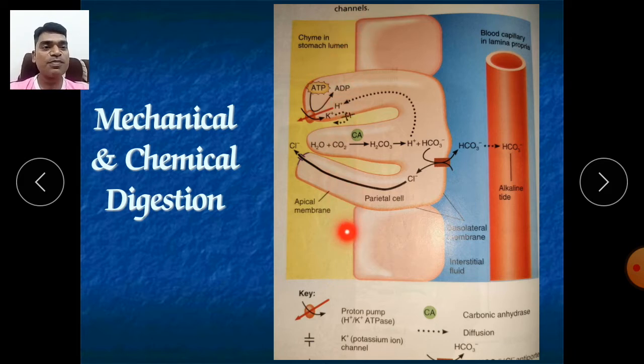Okay, mucosa part. And this is the lamina propria, this is the epithelial cell, the simple columnar epithelial cell. This is the lamina propria where the secretion will be. Now this is the enzyme. Which enzyme? It is called the sodium potassium hydrogen ATPase enzyme.